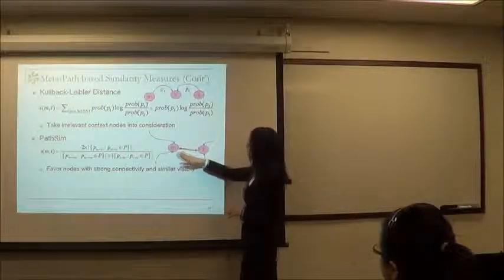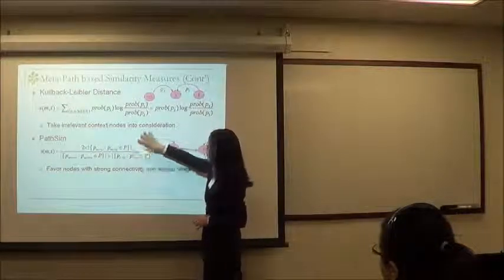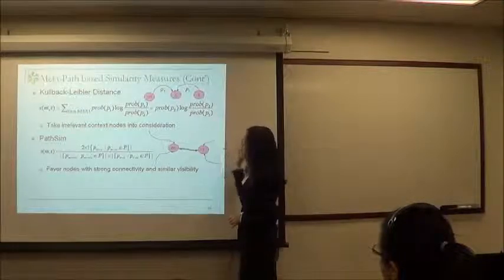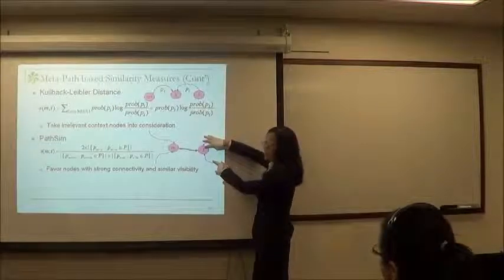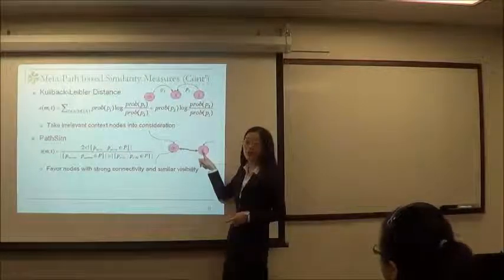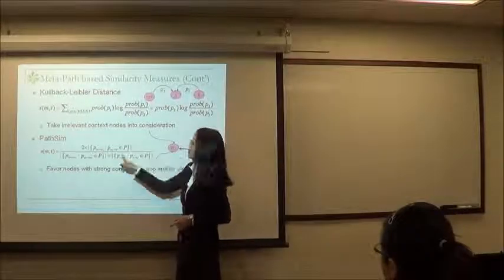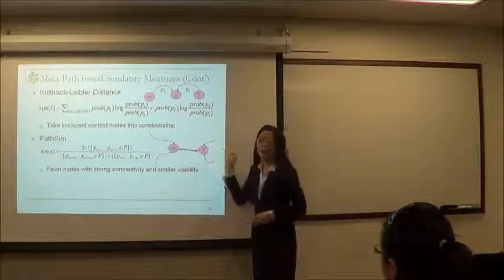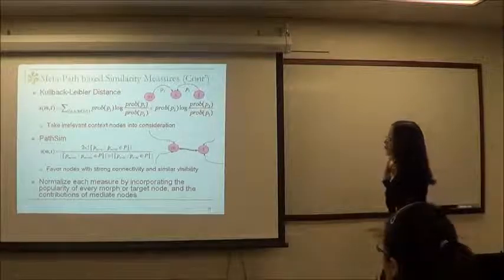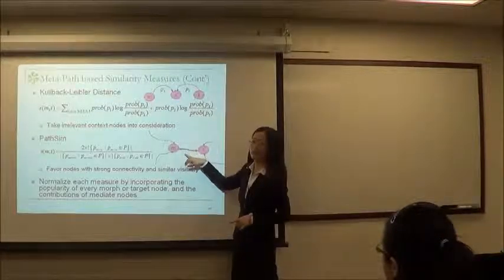The idea is we check how strongly they are connected to each other by looking at the paths between M and T. So this is similar to random walk. At the same time, we also check how popular each node is by checking how many other nodes can reach M and how many other nodes can reach T. Okay, so we can see from this formula, this part tries to capture the connectivity, and these two parts try to check the popularity of the nodes. Okay, is that clear? Yeah, so by doing this, we can try to incorporate the popularity and also the contribution of everything inside the path.